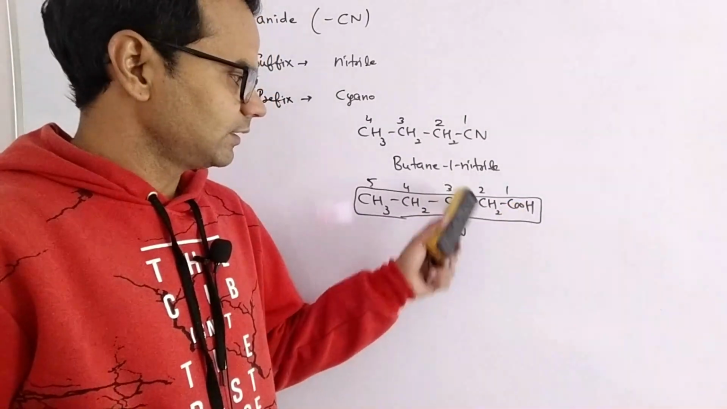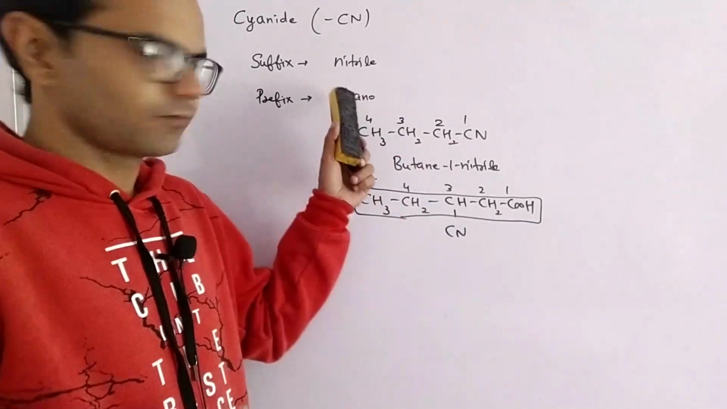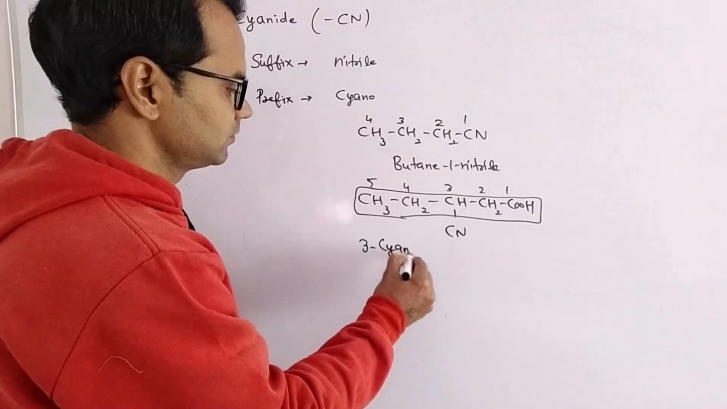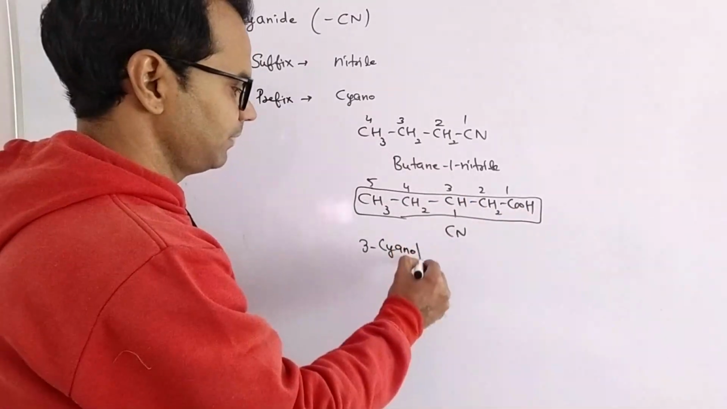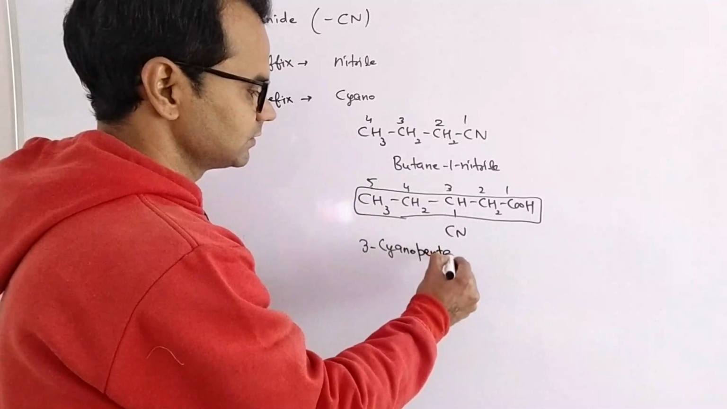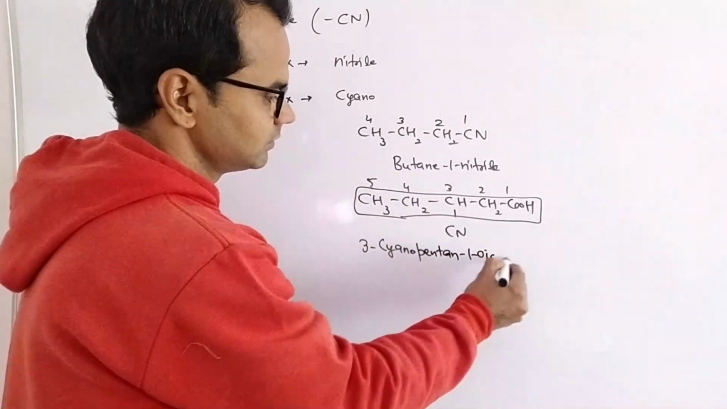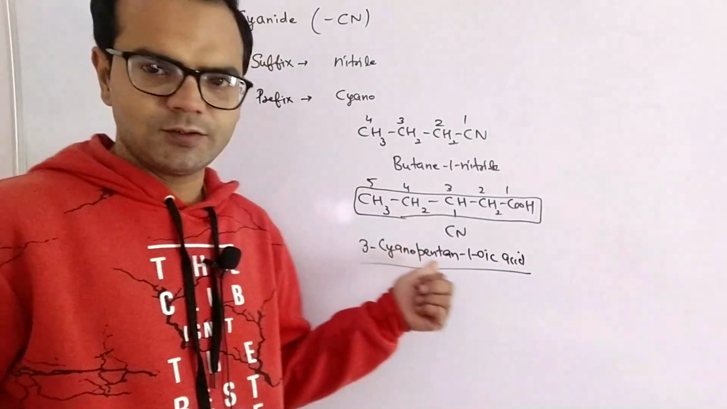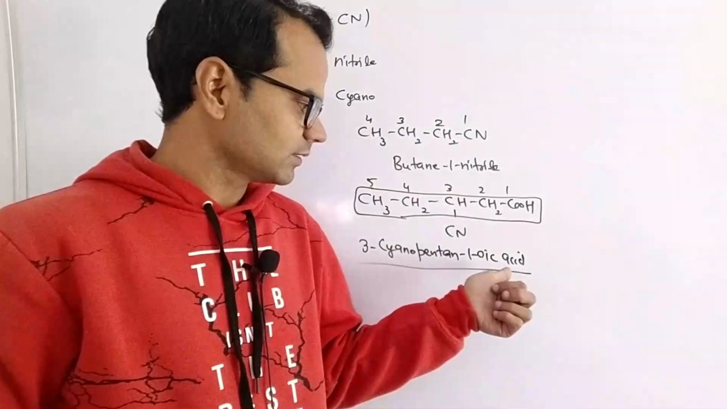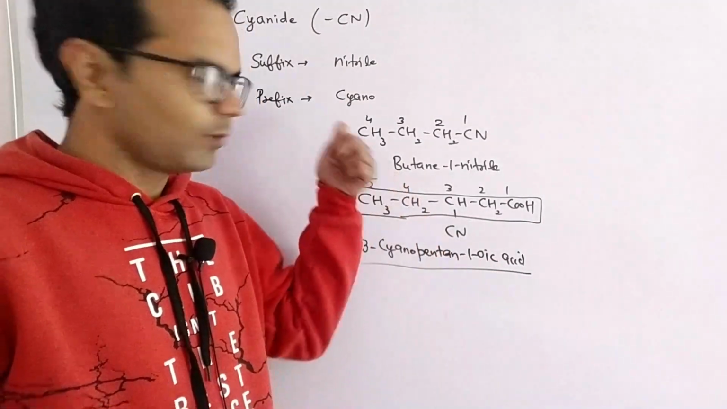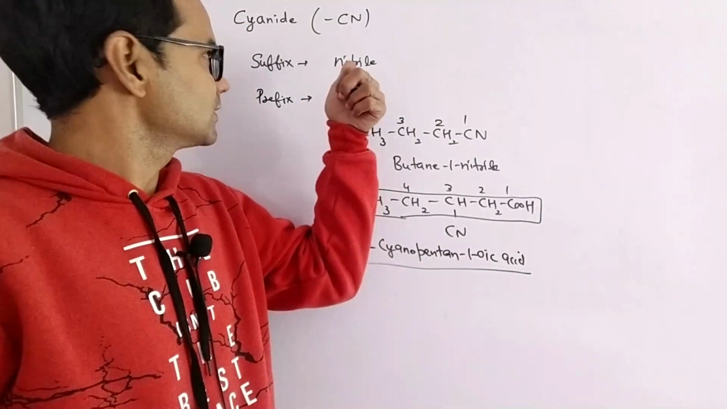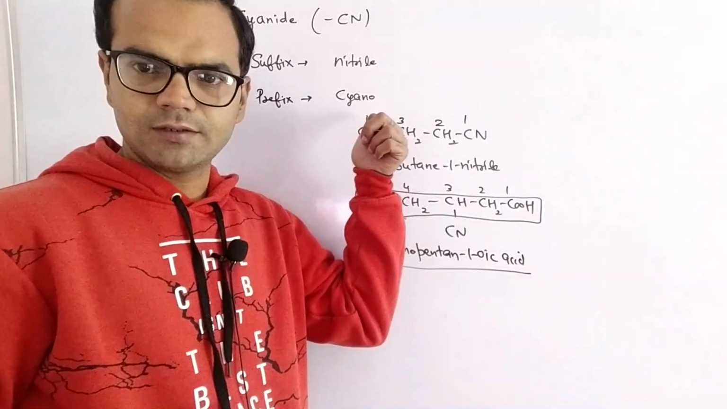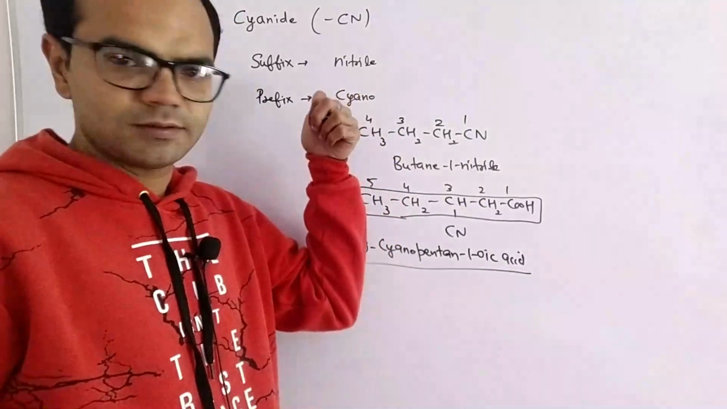So now the name is 3-cyano. The prefix is cyano, so 3-cyano. The parent chain contains 5 carbons, pent, all single bonds, ane, 1. So the name is 3-cyanopentane 1-oic acid. So this is the nomenclature of cyanide when it is used as a suffix. The suffix is nitrile, and when it is used as a prefix, the prefix is cyano. Next group is isocyanide.